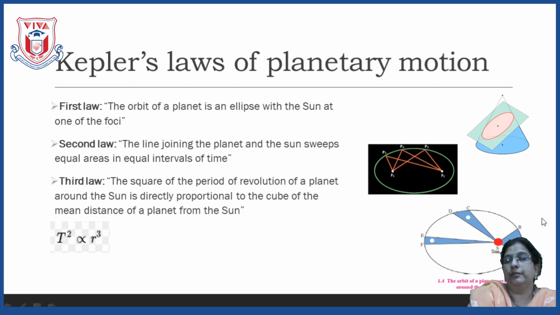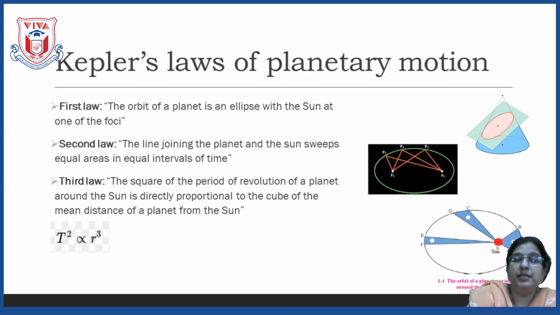Now, see here children, suppose we consider that this is the sun at one of the foci and at point B, our planet Earth is there. To go around the sun, our Earth takes 365 days, that is we say 1 year to revolve around the sun.